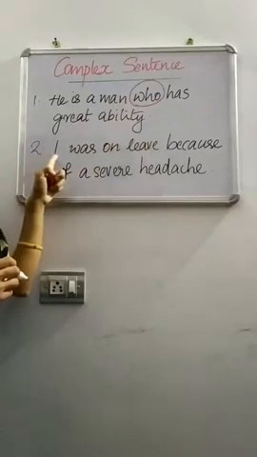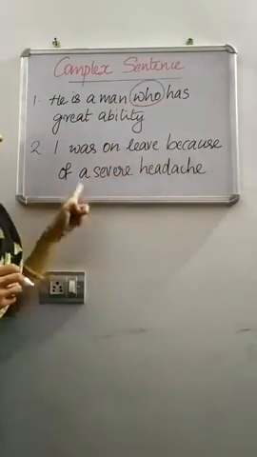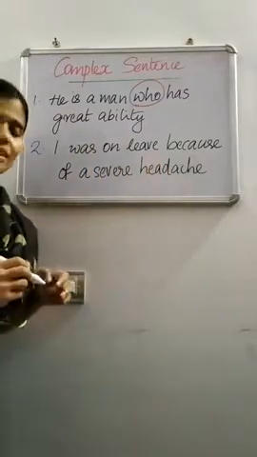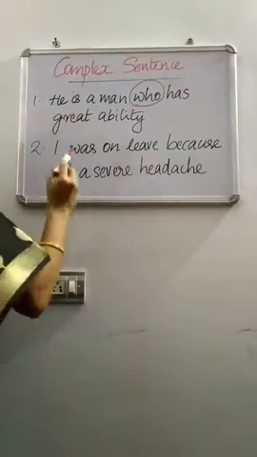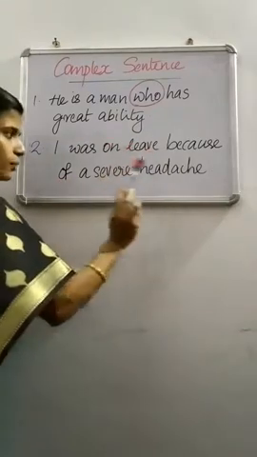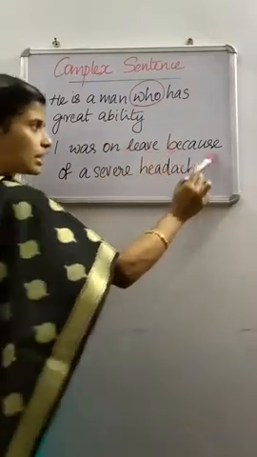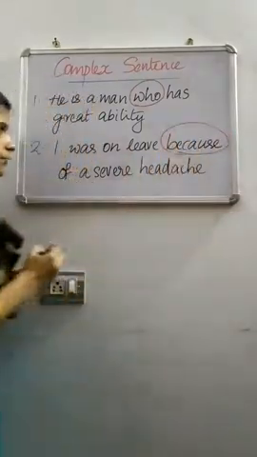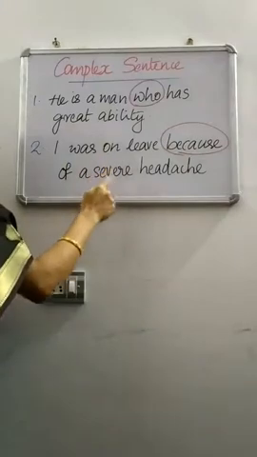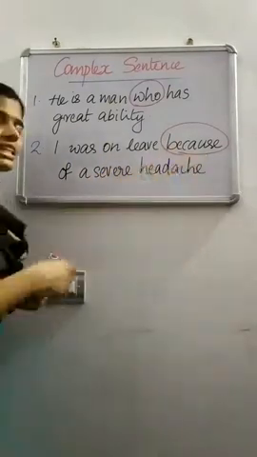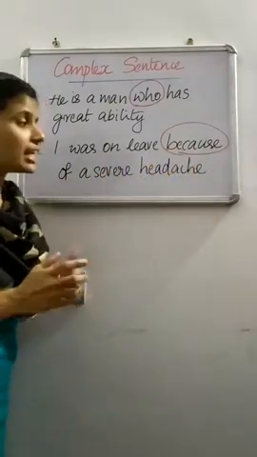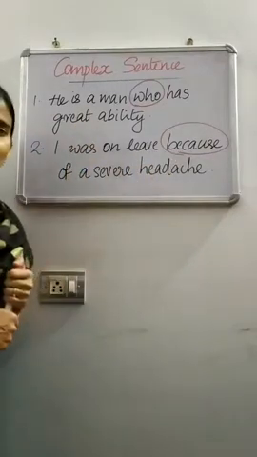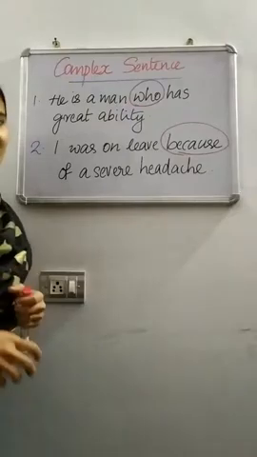In the second sentence, I was on leave because of a severe headache. Here, there is an independent clause and a subordinate clause joined using the subordinator because. So these two sentences are examples for complex sentence.